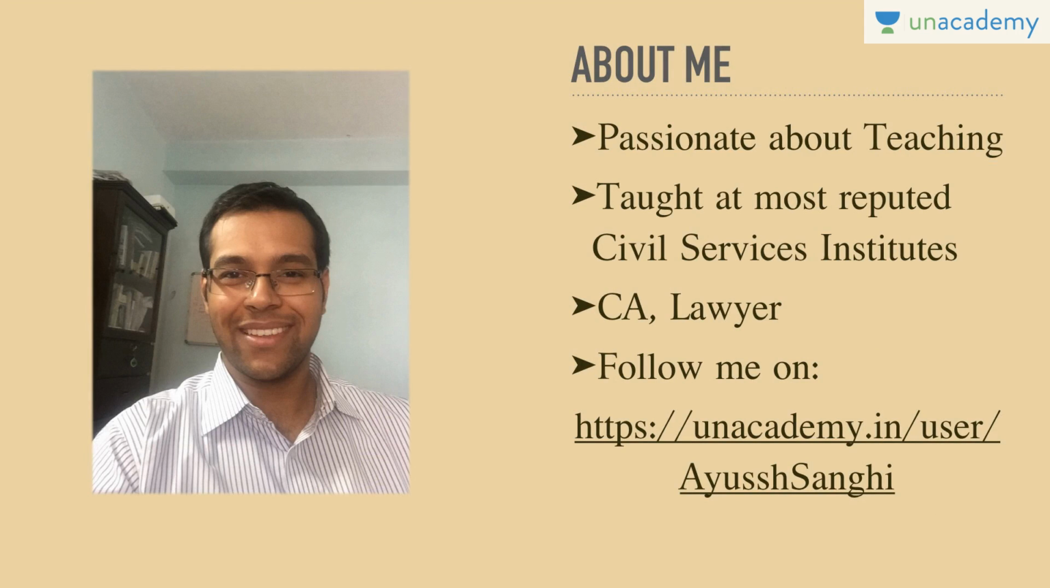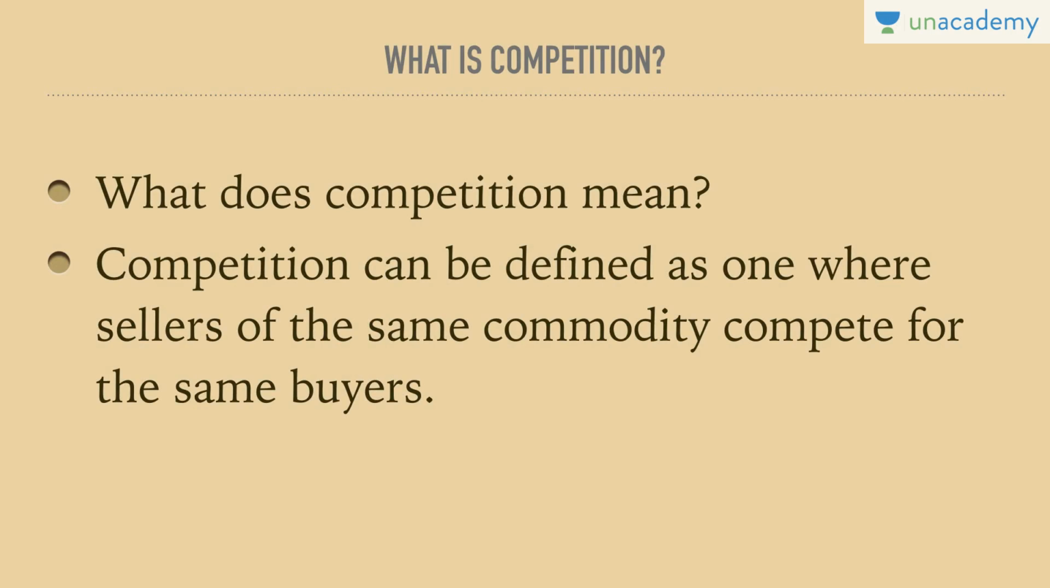So let us start with types of competition or types of markets. But before that, understanding what competition actually means. Competition can be defined as one where sellers of the same commodity compete for the same buyers. So, when the sellers are competing for the same buyers, it can be said that sellers are competing against each other, or the sellers are in competition. Such a market is known as a competitive market situation.